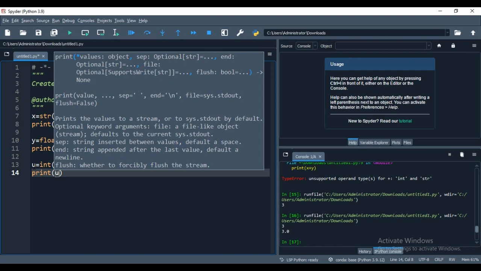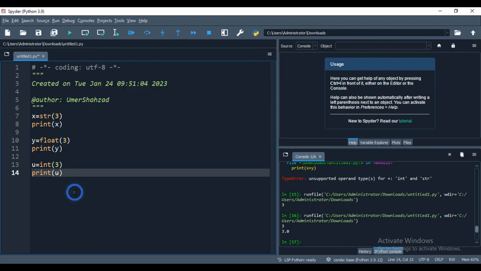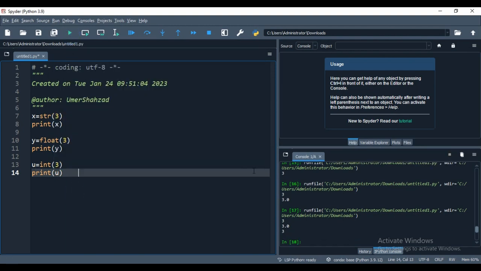Once I have taken this one, now you will see this is converted into the integer 3. First, I converted the integer into a string, so I made the 3 a string. This Python code treated this 3 as a string. In the second line, it treated 3 as a float. And for the third one, it treated the 3 as an integer. So this is how you can cast things.